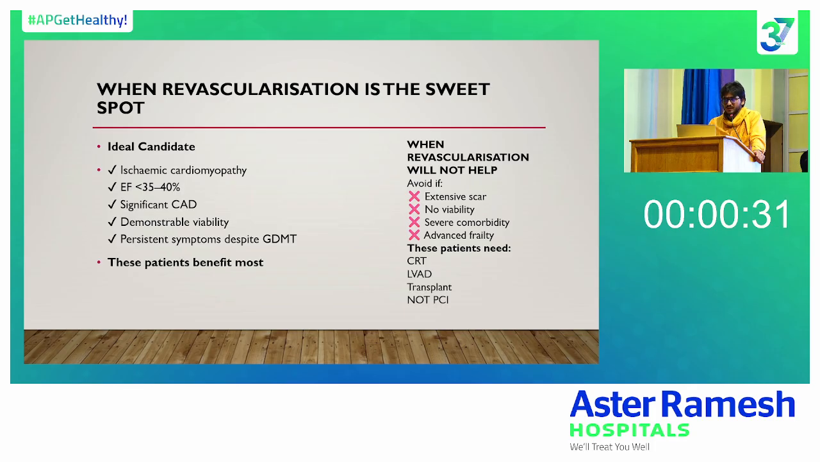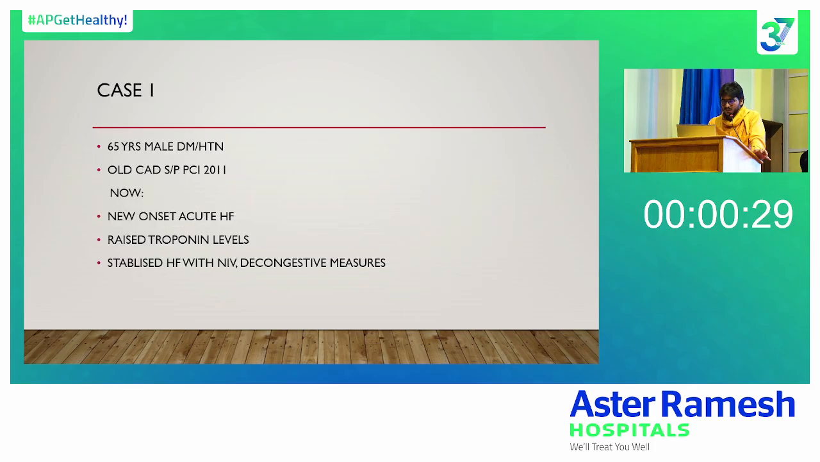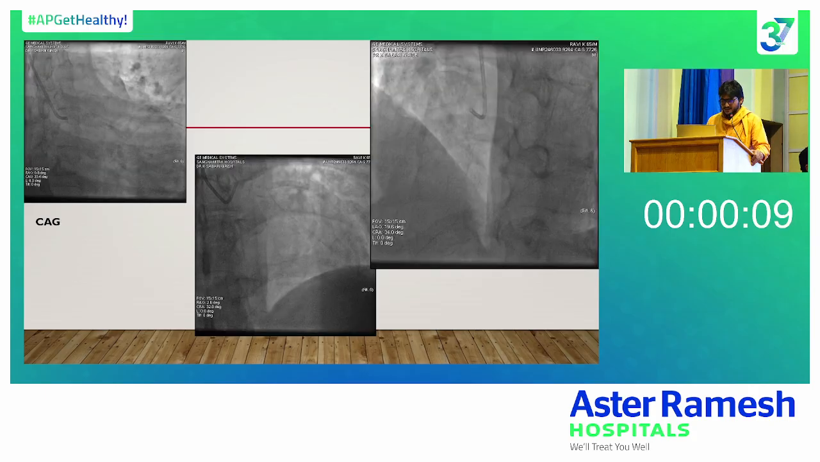So I'll be discussing a few cases regarding how the patient presents with heart failure, how we manage, and how, at follow-up, the LV improves. This is a case of a 65-year-old male, diabetic, hypertensive, old CAD status post PTCA 2011. He presented to us with new onset heart failure and raised troponin levels. We stabilized the heart failure with NIV and decongestive measures.